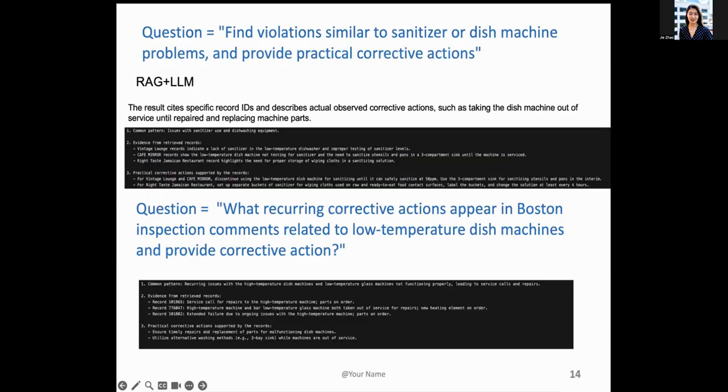So for the next demo, we want to demonstrate a more semantic search type of question: find a violation similar to sanitizer or dish machine problem and provide practical corrective actions.